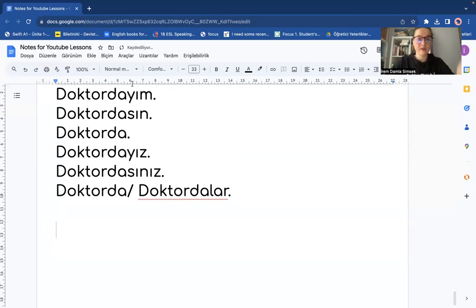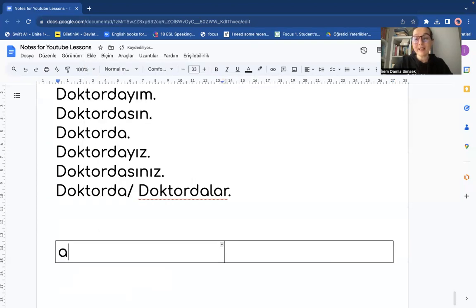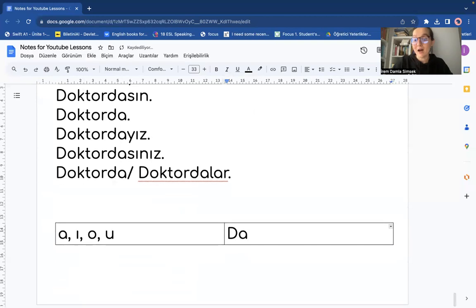And let's do something here. Let me write a table here. Sorry. Like this. If the last vowel of the word is a, o, u, we use da. Let's write some examples. Like arabada.